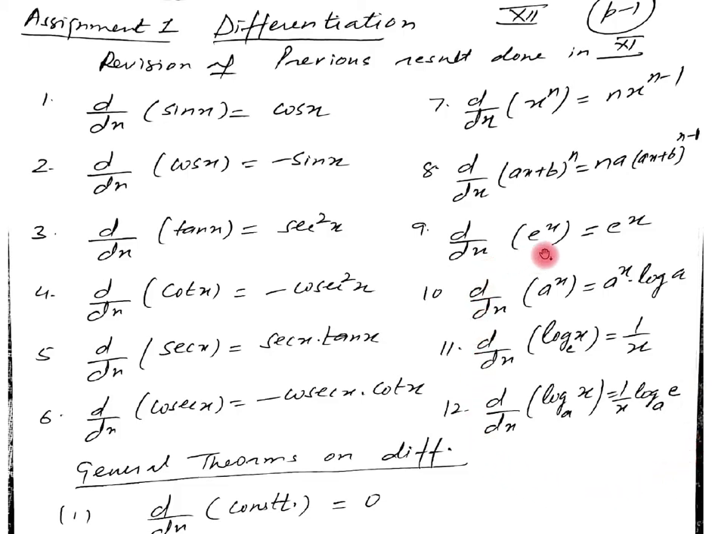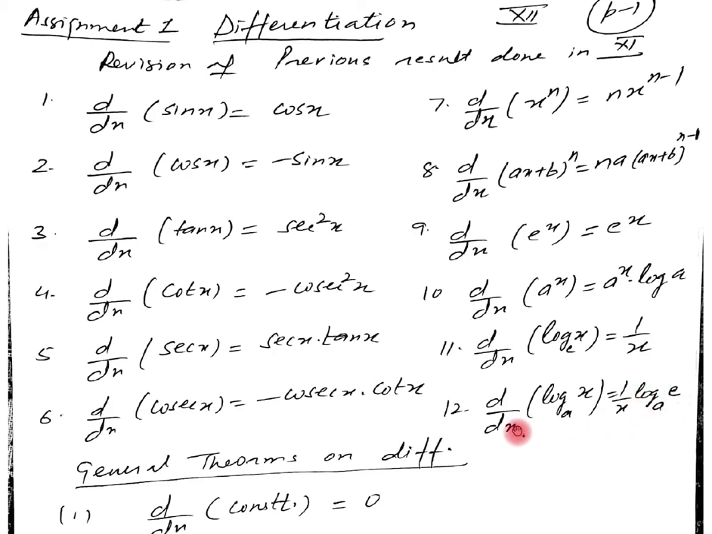The derivative of e raised to power x equal to e raised to power x. Here the derivative of a raised to power x, where a is always greater than 0, is a raised to power x into log a. Then the derivative of log of x equal to 1 upon x. Then the derivative of log of x with the base a equal to 1 upon x into log of e with the base a.